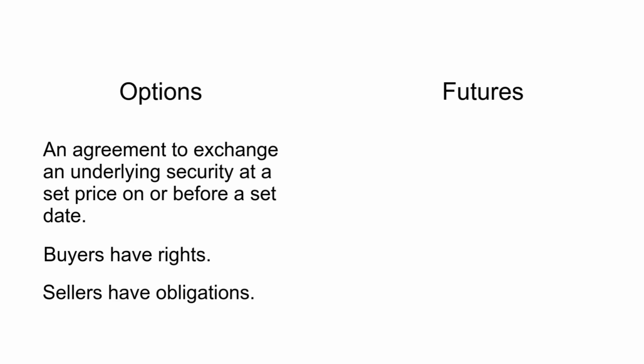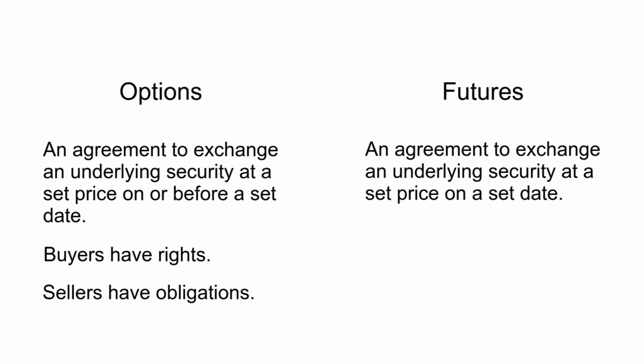A futures contract is similar to an option contract in many ways. The parties to the contract agree to exchange an underlying asset at a set price on a future date. A key difference in a futures contract, however, is that both parties are obligated to meet their exchange agreement.